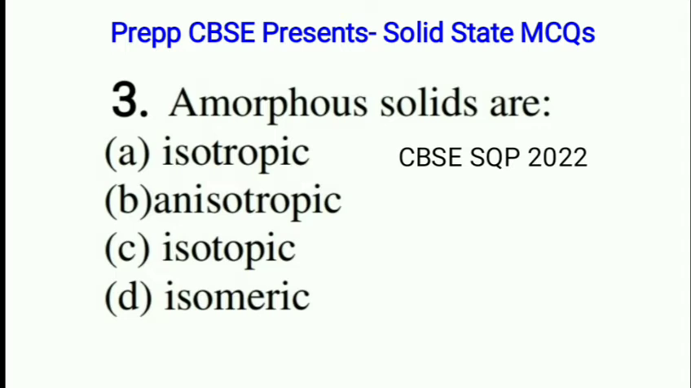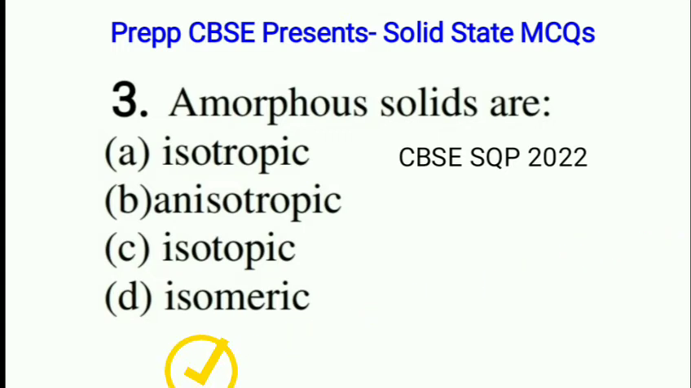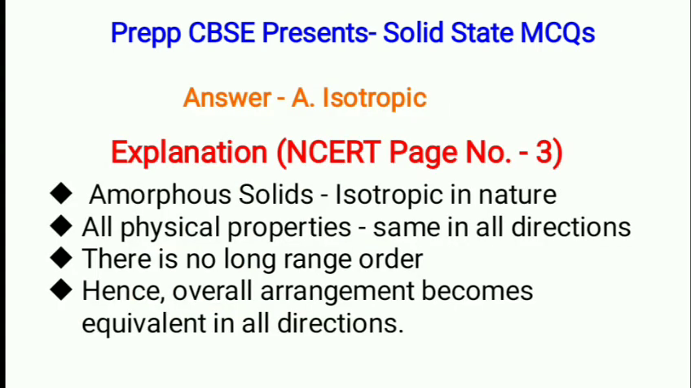Next, amorphous solids are A. Isotropic, B. Anisotropic, C. Isotopic, D. Isomeric. This question has been asked in the CBSE sample question paper 2022 and the correct option is A. Isotropic. Amorphous solids are isotropic in nature. All physical properties are same in all directions. There is no long range order, hence overall arrangement becomes equivalent in all directions.